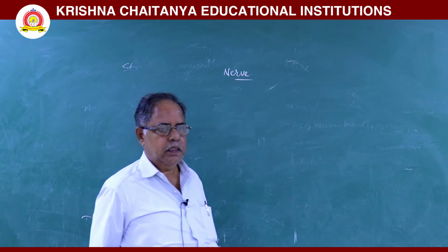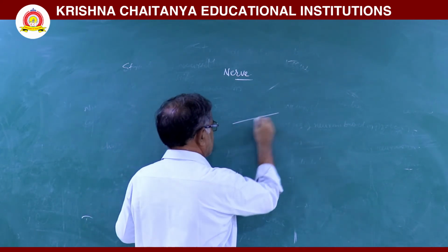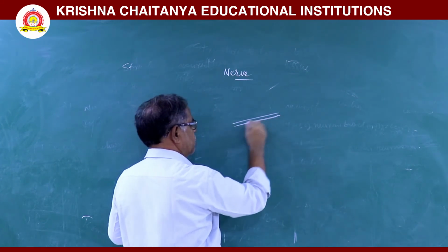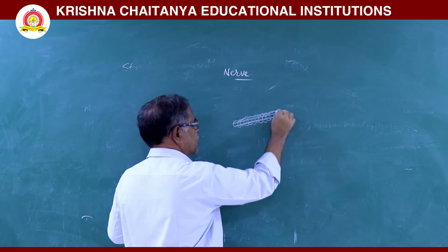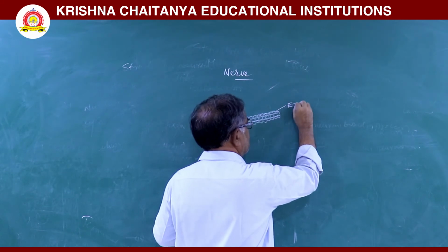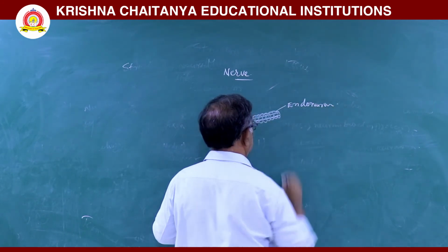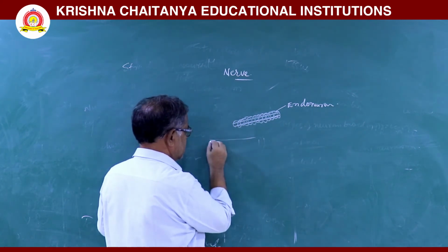Next, in tissue, nerve fiber. This is one nerve fiber. This nerve fiber is surrounded by one connecting tissue sheath, that is called as an endoneurium.